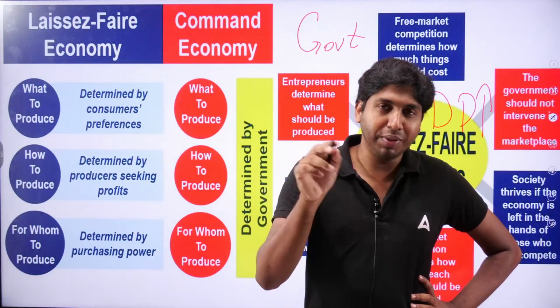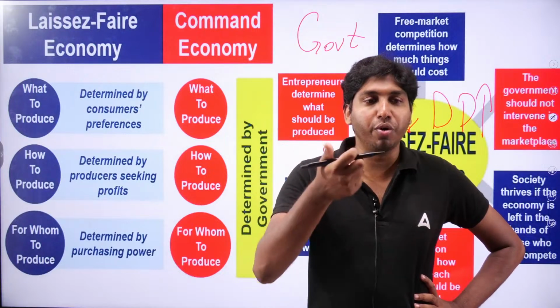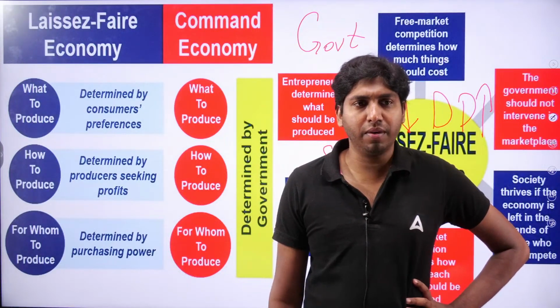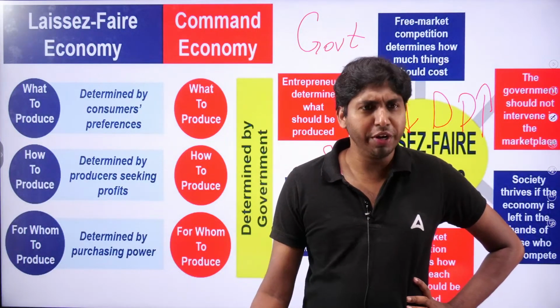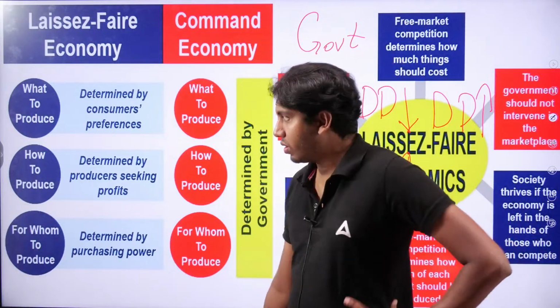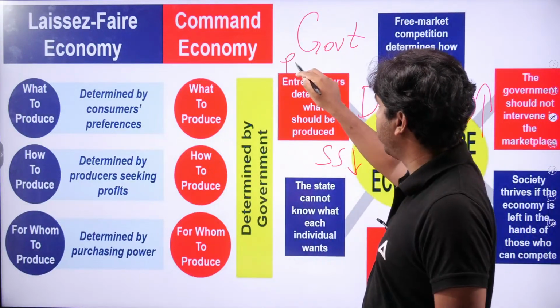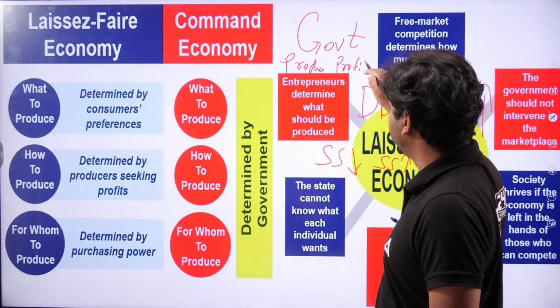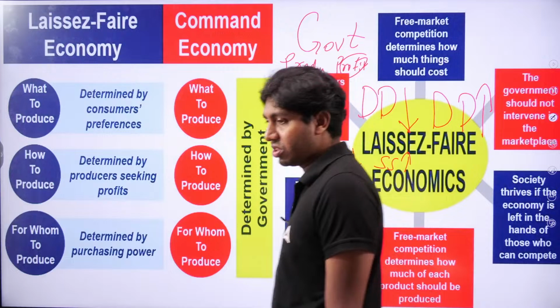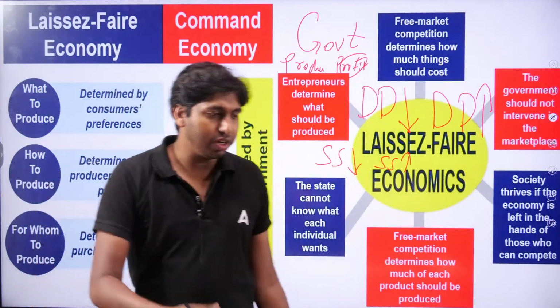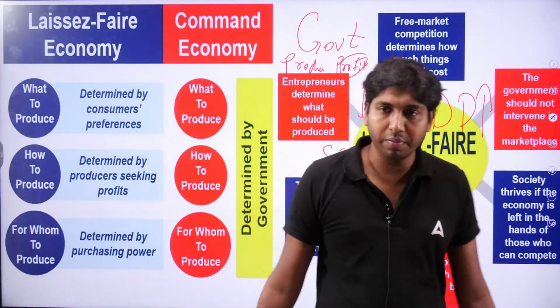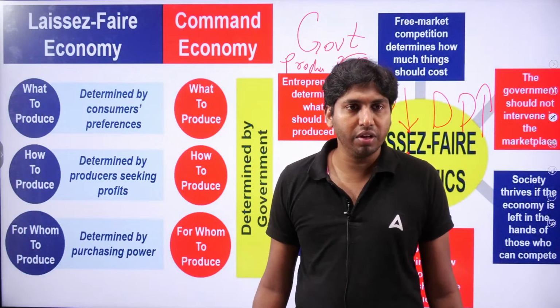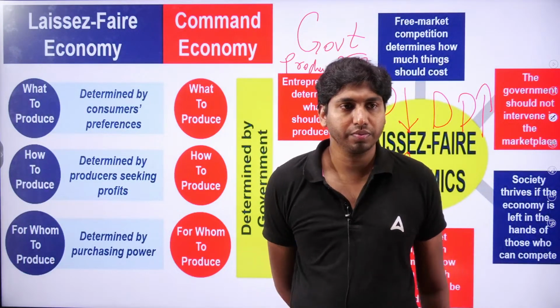Then, as per the laissez-faire economy, how to produce? For example, for a producer, what do they need? Profit, because profit is necessary to sustain life. If they need more profit, they need to provide better service.